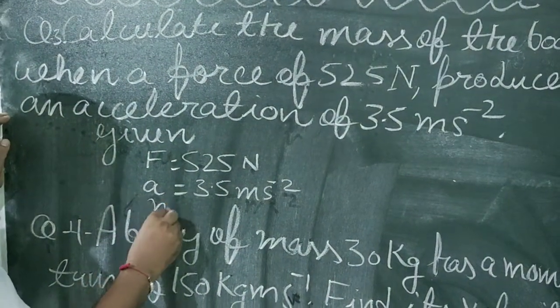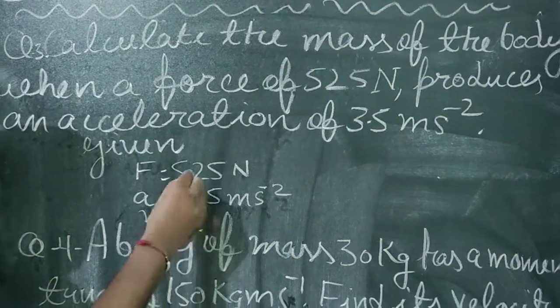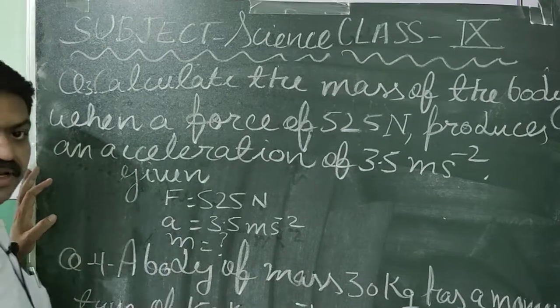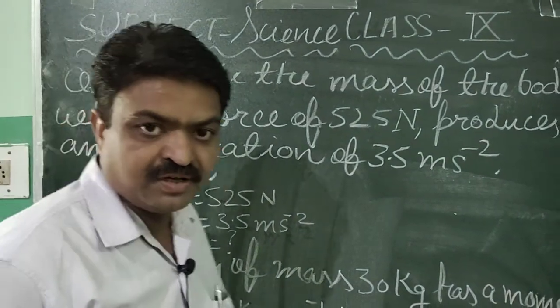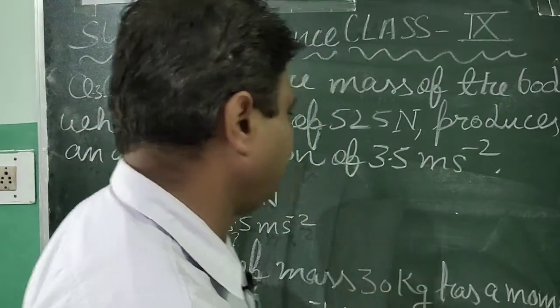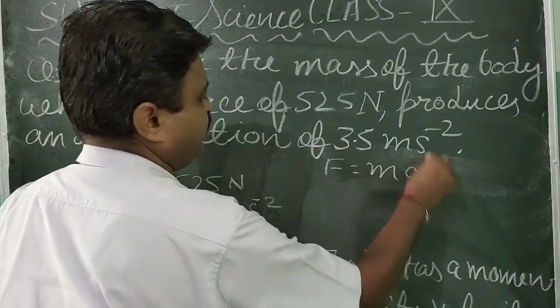What is asked in the question? Mass is asked. Calculate the mass. So mass we will try to find out. Now, which formula will you apply in this? Yes, student. You will apply the same formula, F is equal to ma.